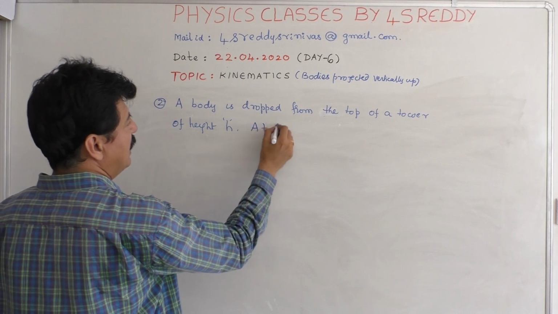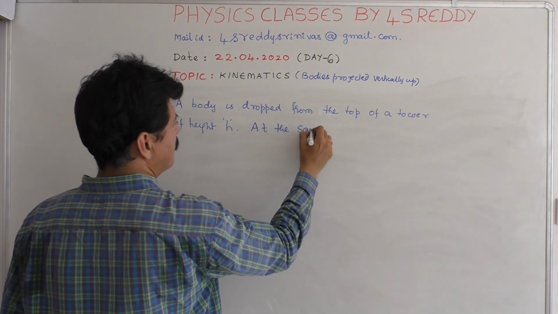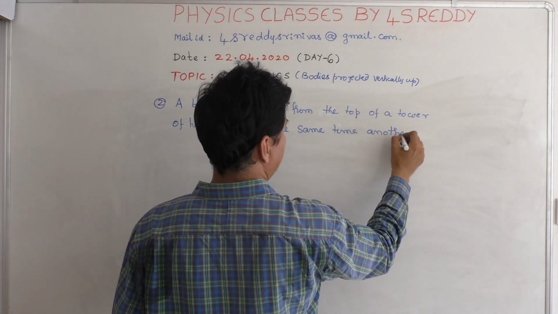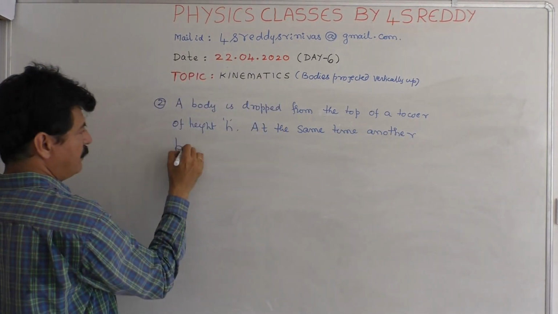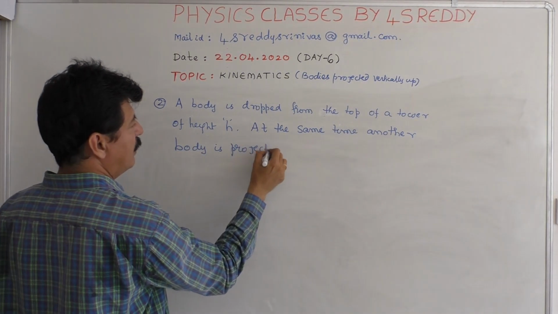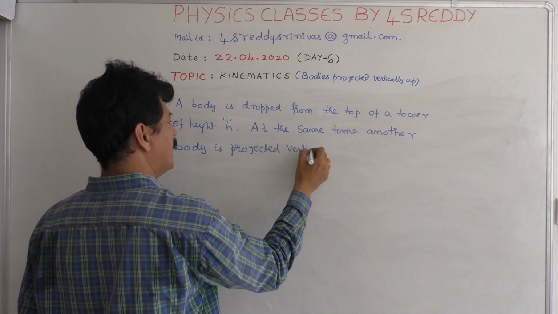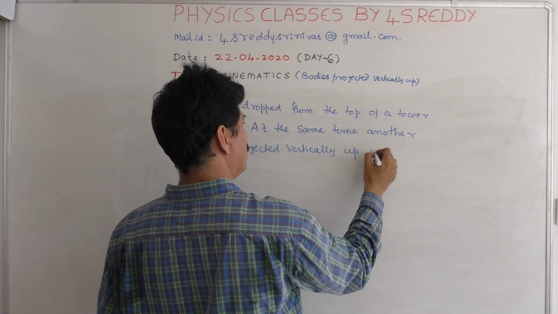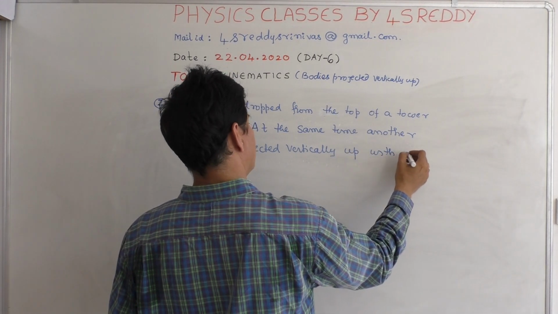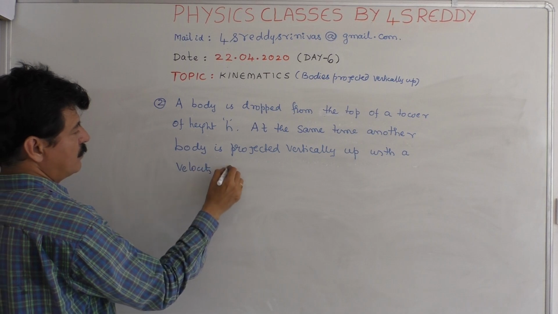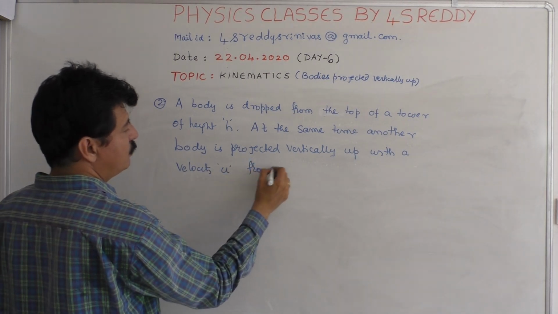At the same time, another body is projected vertically up with the velocity u from the foot of the tower.